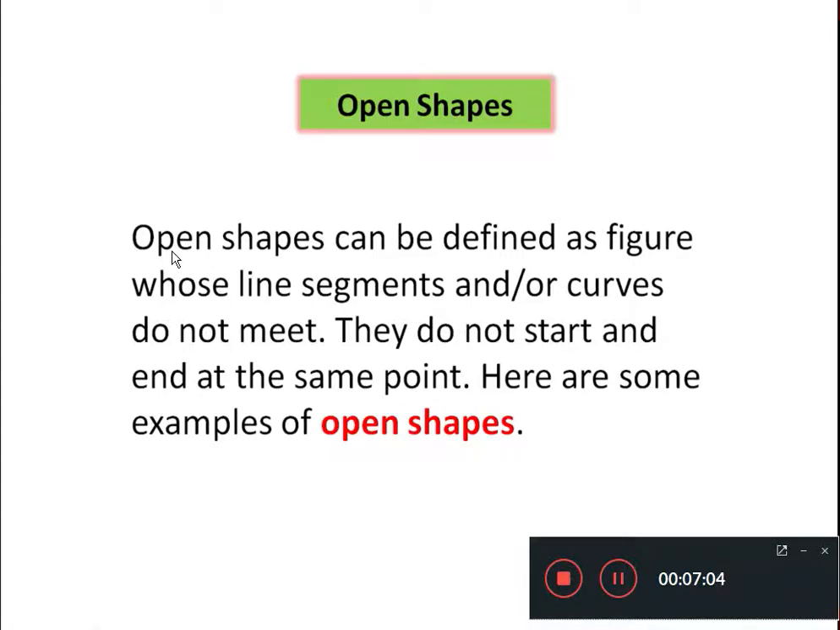Now here what they are trying to say is that open shapes can be defined as a figure whose line segment and or curve do not meet. Now here are two basic concepts, line segment and curve. So first of all we will try to understand what a line segment and a curve are. Then we will come back to our definition.